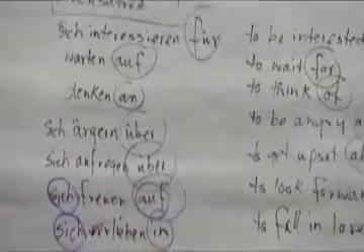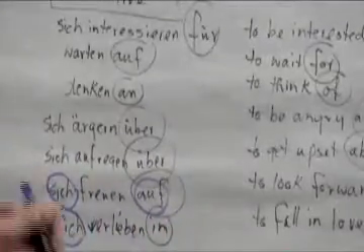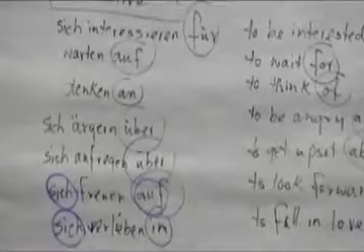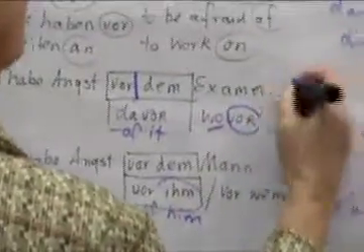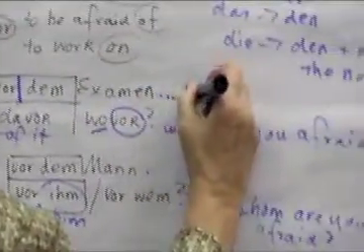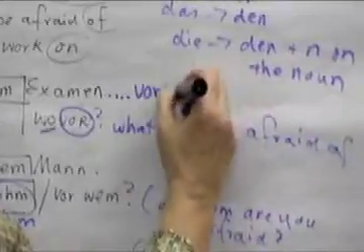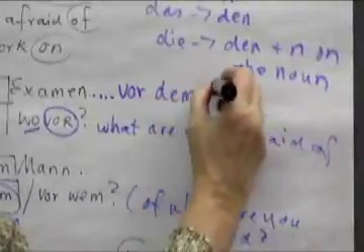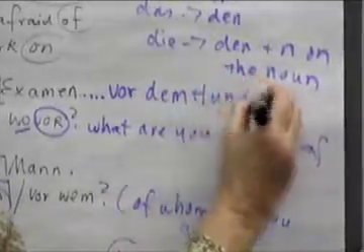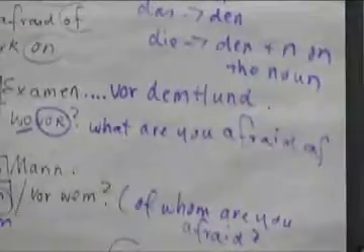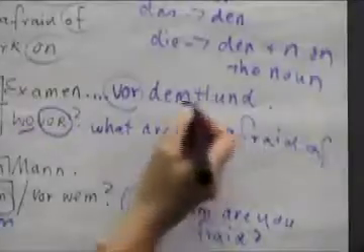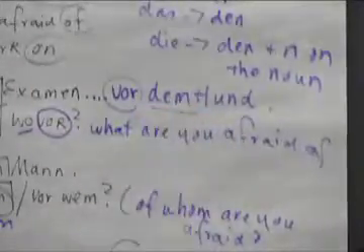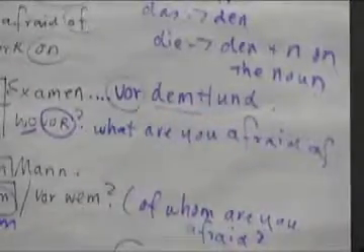Alright, so let me give you another example. For example, let's do another dative example. Ich habe Angst vor dem Examen. Ich habe Angst vor dem Hund. You're afraid of the dog, right? There we go. Ich habe Angst vor dem Hund. Again, vor requires the dative. Der Hund changes to dem. Ich habe Angst vor dem Hund.